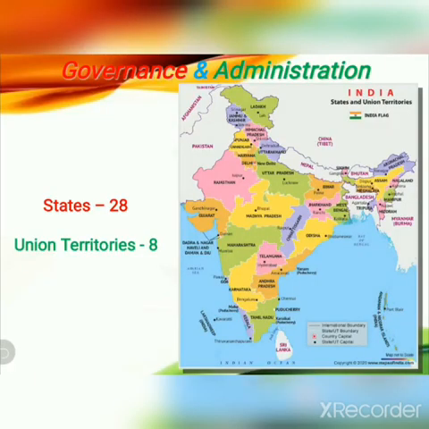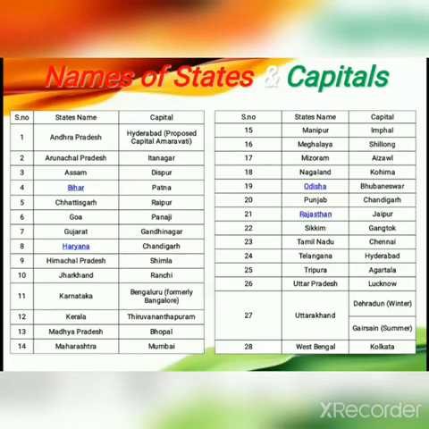Next topic is governance and administration. India is a big country. It has been divided into 28 states and 8 union territories for easy and efficient governance and administration. You can see the states and union territories in this map and can also find out the locations of the states with the help of this map. This map is also given in your worksheet number 6.